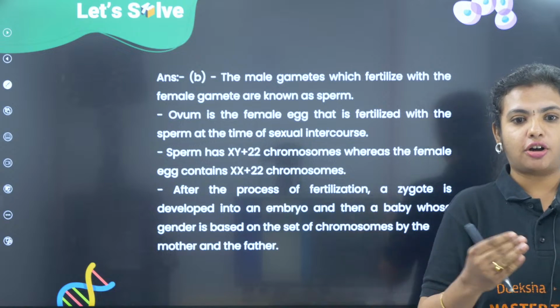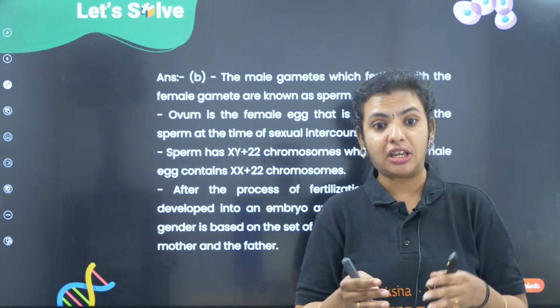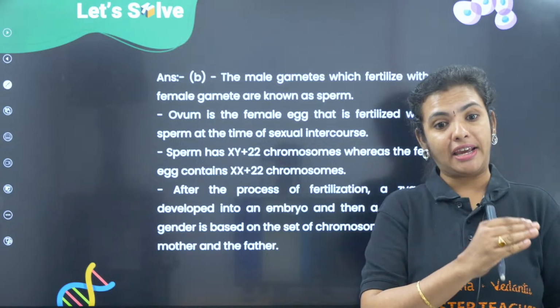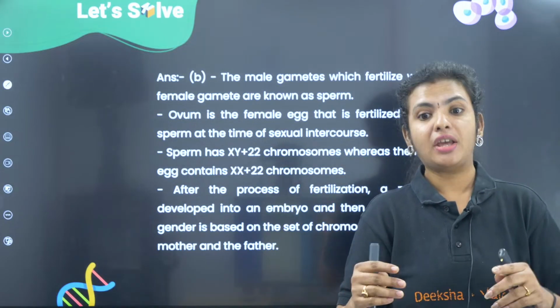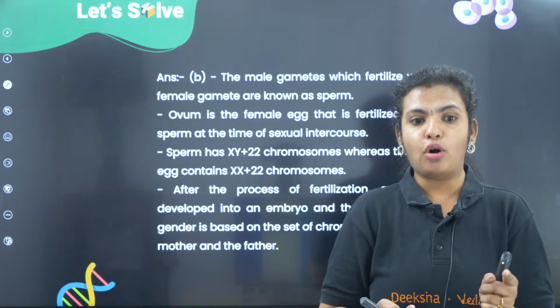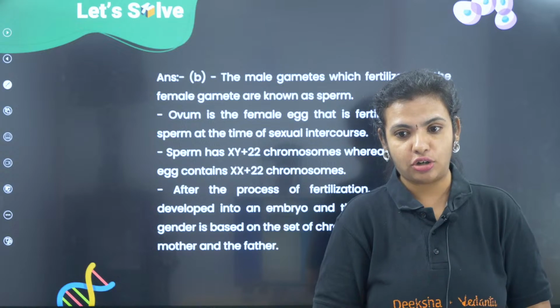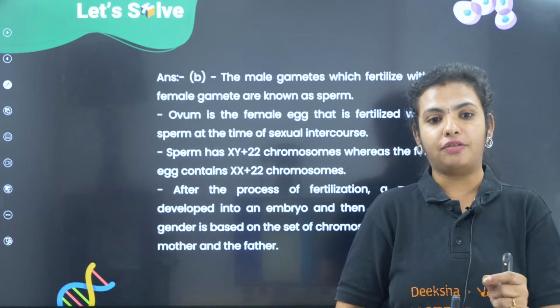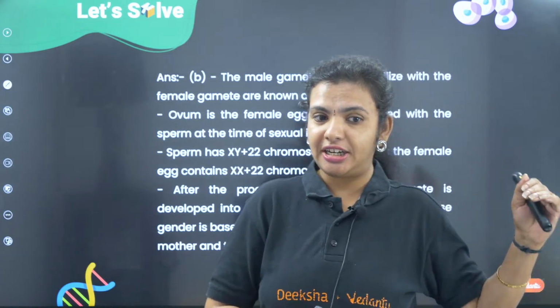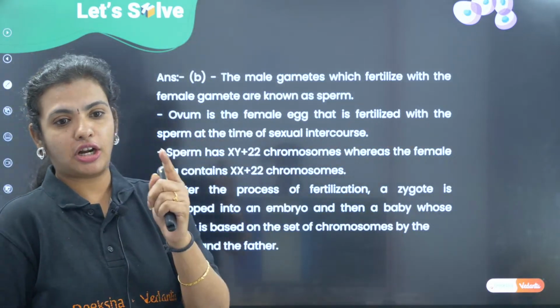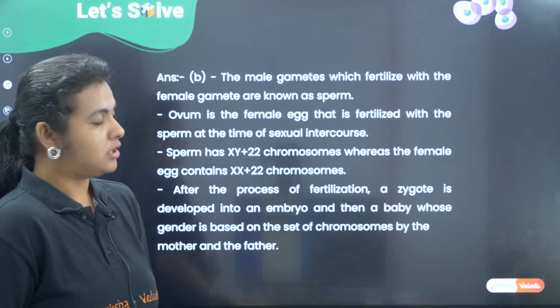During fertilization, based on whether the X chromosome or the Y chromosome fertilizes the egg, the offspring is going to be a boy or a girl. So that is how they play a very, very important role in determining the gender of the offspring. Kindly present it in the same manner that I have put forth here. Please download the PDF so that you get these answers.